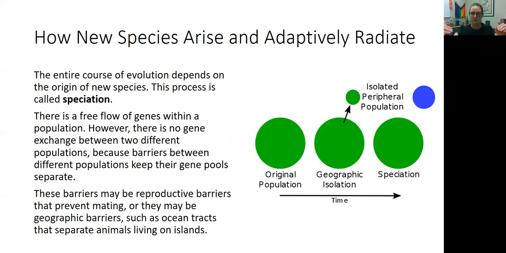Now their gene pools are going to change in different ways because they're isolated from each other. They can start to diverge, and if given enough time and enough generations, those two groups of frogs can actually become two different species that can no longer interbreed because they're so different after so many generations.